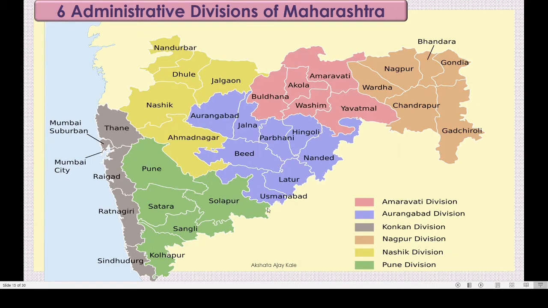These 5 districts together make Pune division. To make work easy, Maharashtra is divided into 6 administrative divisions.